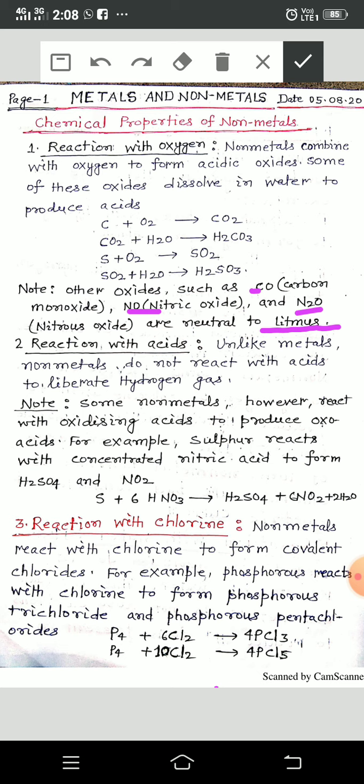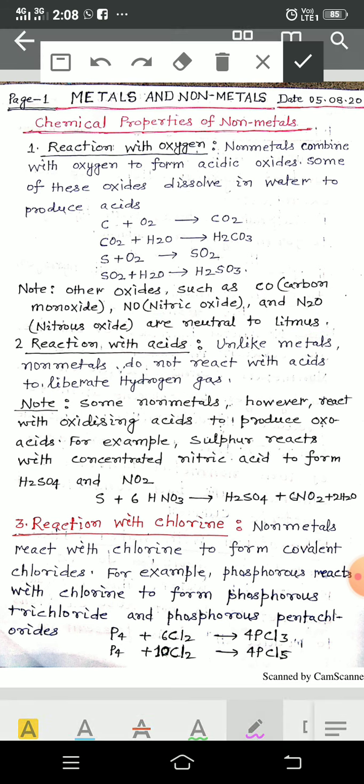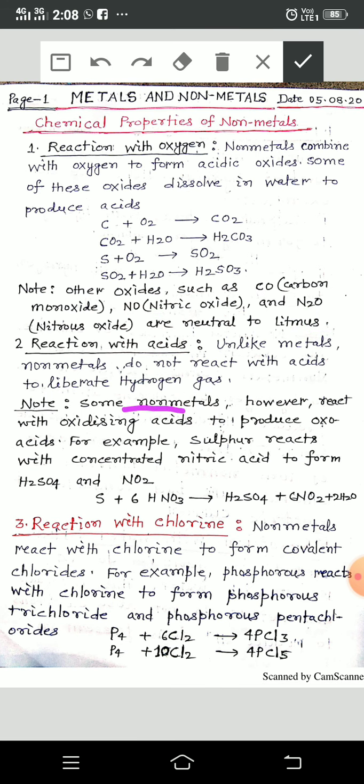Reaction with acids. Unlike metals, nonmetals do not react with acids to liberate hydrogen gas, because nonmetals have no tendency to lose electrons, that's why they will not produce hydrogen gas when they react with acids. This is the reason they do not react with acids to liberate hydrogen gas.